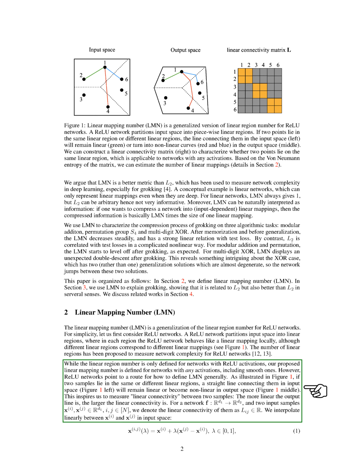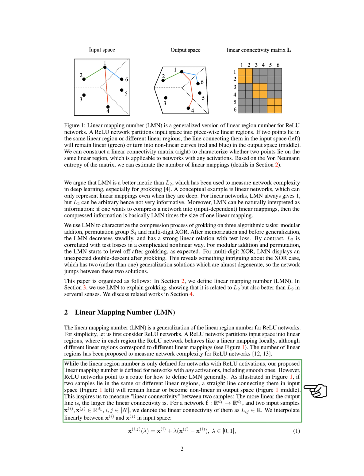While the linear region number is only defined for networks with ReLU activations, our proposed linear mapping number is defined for networks with any activations, including smooth ones. However, ReLU networks point to a route for how to define LMN generally. If two samples lie in the same or different linear regions, a straight line connecting them in input space will remain linear or become nonlinear in output space. This inspires us to measure the linear connectivity between two samples. The more linear the output line is, the larger the linear connectivity is.